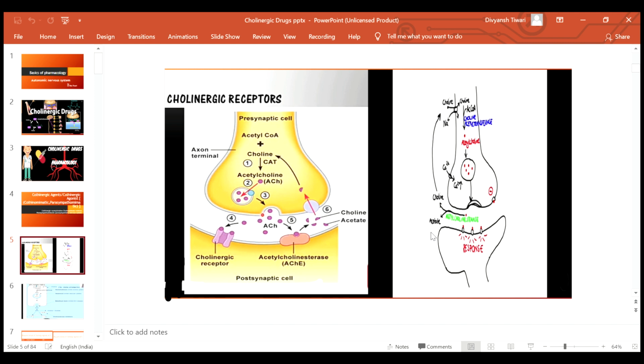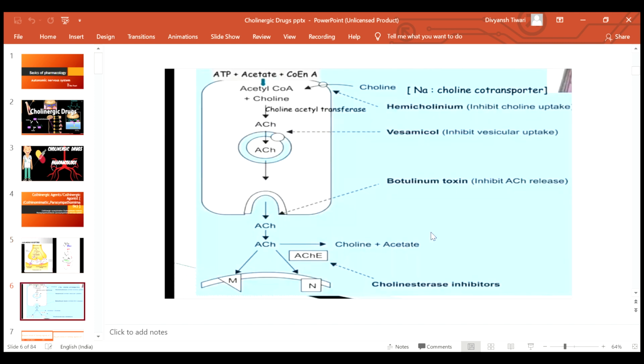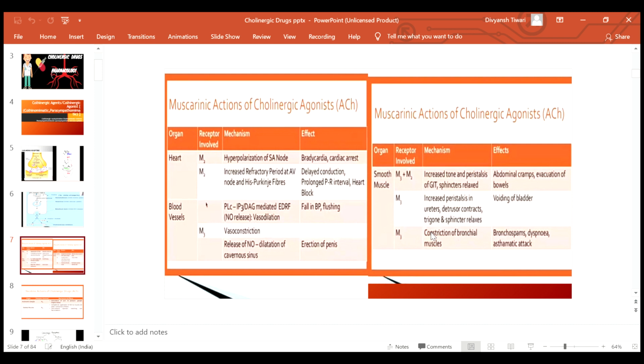In this figure, you can see all the steps, that is first, second, third, fourth, fifth and sixth, ending with the breakdown of acetylcholine into choline and acetate. Now in this figure also you can see the synthesis of acetylcholine and the drugs, that is hemicholinium. What does it do? It inhibits the choline uptake. Friends, this is asked for MCQ: which drug inhibits the choline uptake? Then vesamicol inhibits the vesicular uptake. Then botulinum toxin inhibits the acetylcholine release. So this is the diagram which shows the various drugs and their action at various levels.